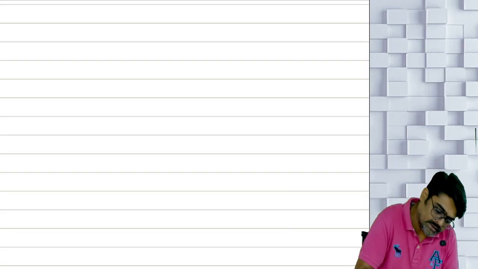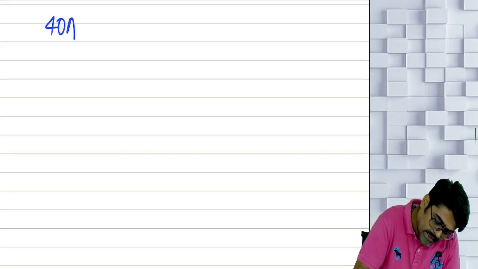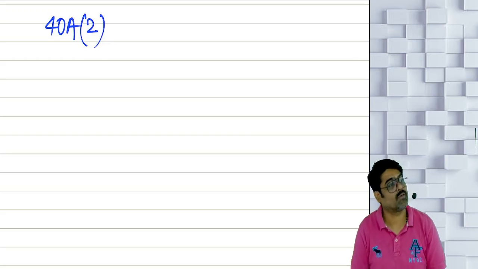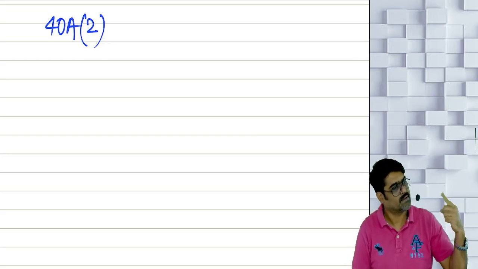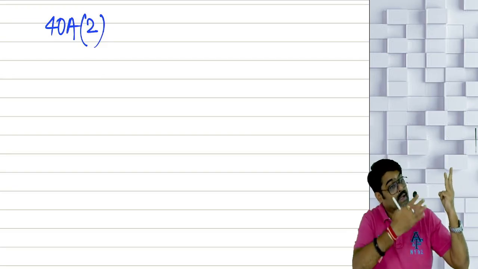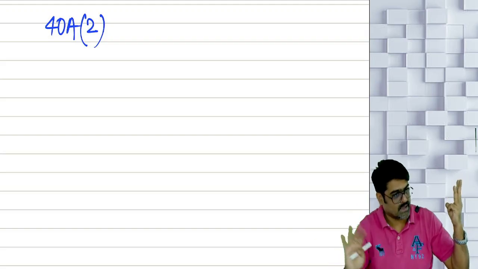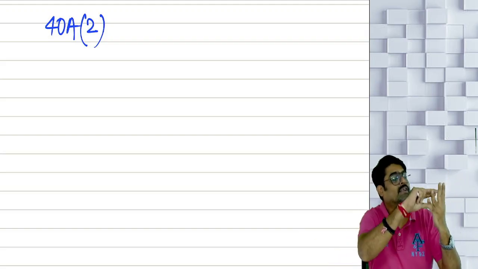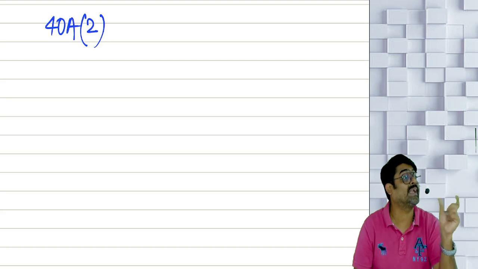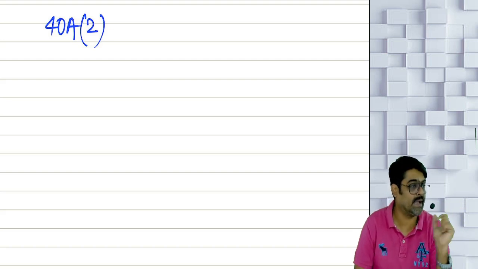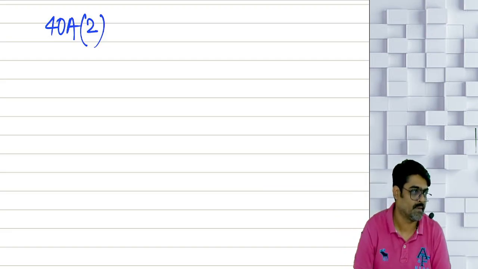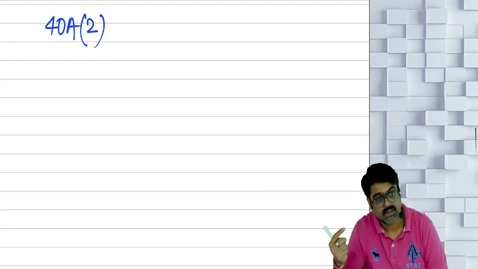First is 40A, subsection 2. By the way, how many disallowances we have covered so far? 38, done. 37 2B, done. Section 40, clause A, all the subclauses, done. 40 clause B, done. Section 40, done. Now we are coming to a new section. New section is 40A. And now in 40A, there is subsection 2.